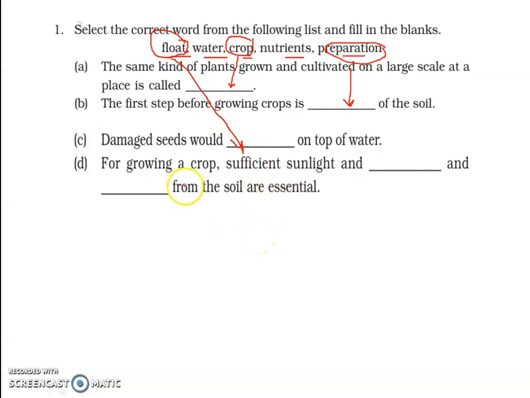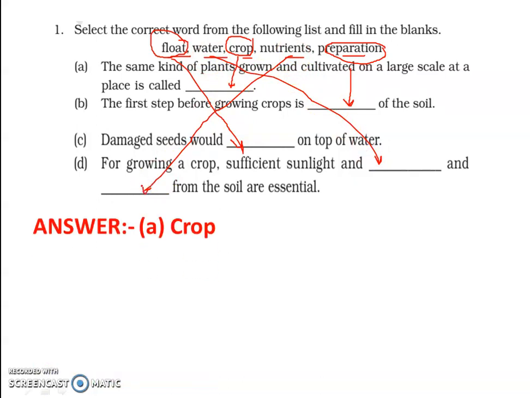And the fourth and last: for growing a crop, sufficient sunlight and dash from the soil are essential, that is water and nutrients. So both are required, water as well as nutrients, right? So this is question number 1: crop, then preparation, float and then water and nutrients.